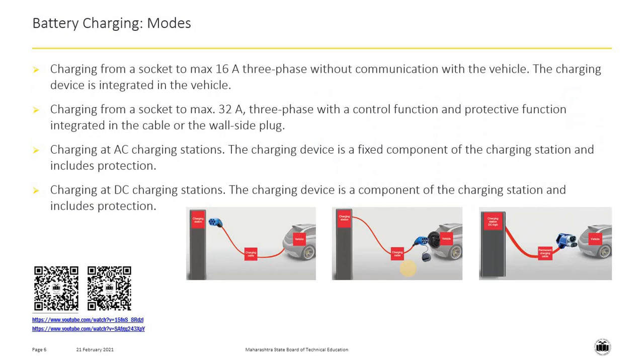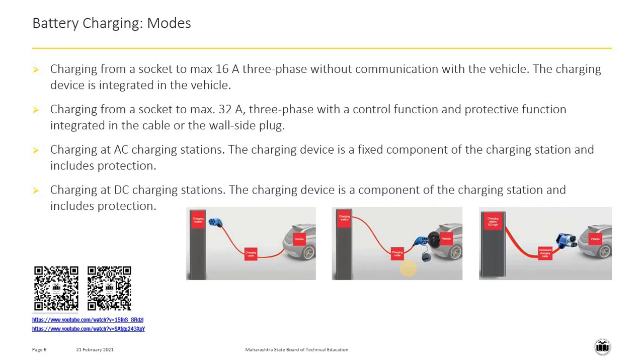Now let us have a look at battery charging modes. There are four modes available to charge a battery. First mode is charging from a socket where maximum current that can be supplied is 16 amperes and it will be a three-phase current without communication with the vehicle and the charging device is integrated in the vehicle.